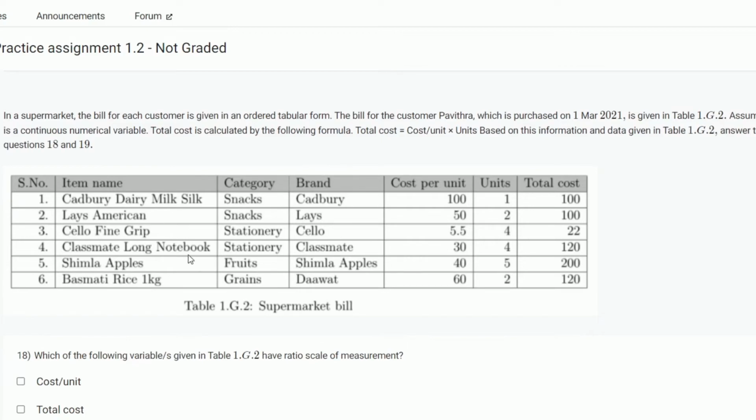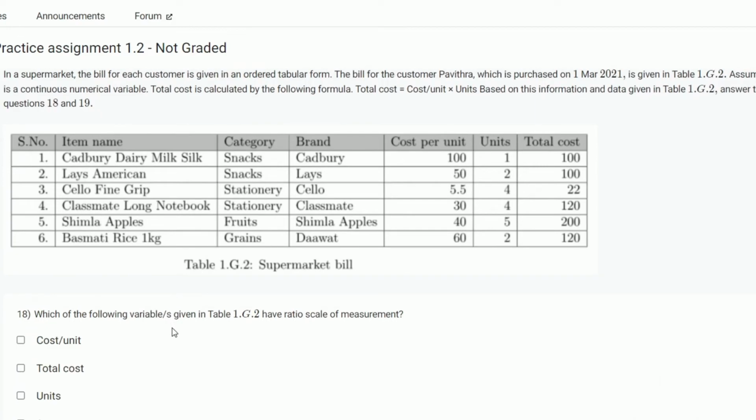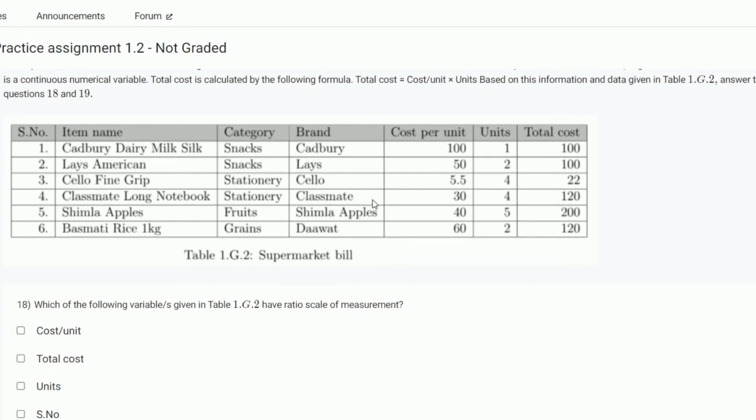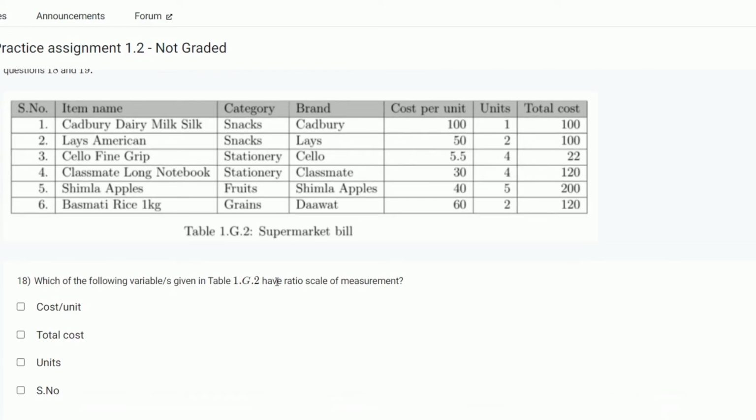The columns are serial number, item name, category, brand, cost per unit, units, total cost. Which of the following variables given in the table has a ratio scale of measurement? Cost per unit, is it ratio scale? No. Total cost? Yes. If units is 0, total cost will be 0. So total cost is a ratio scale of measurement.